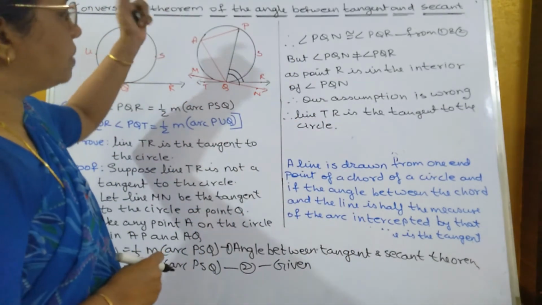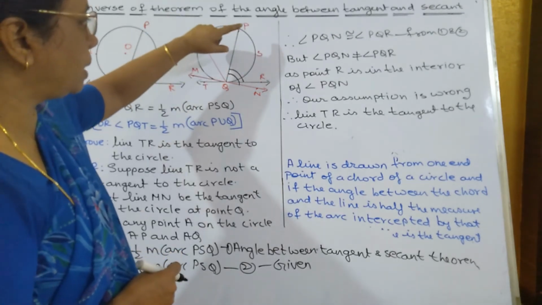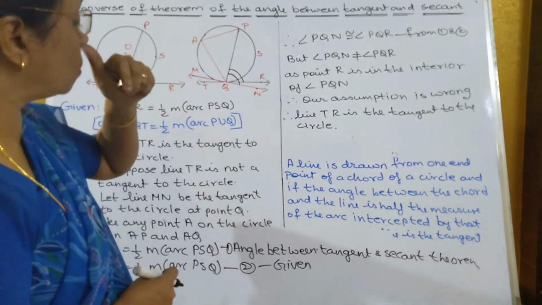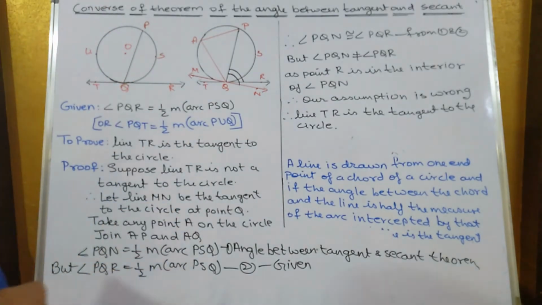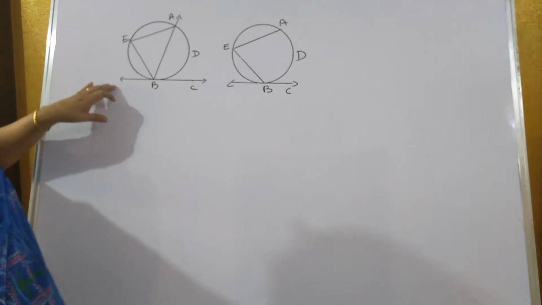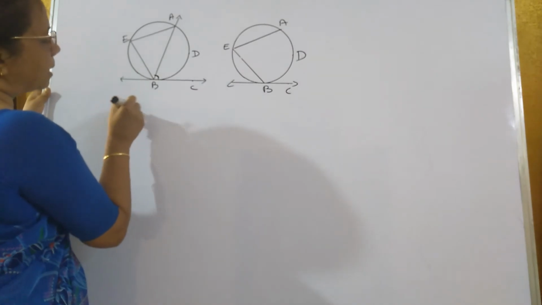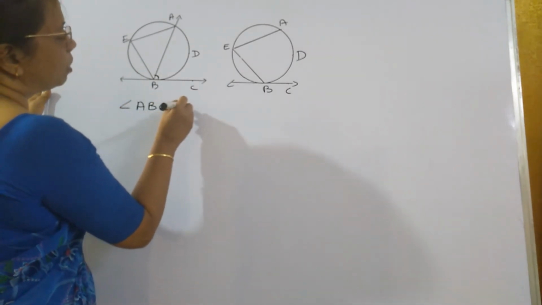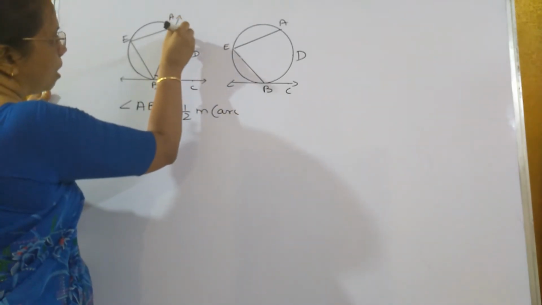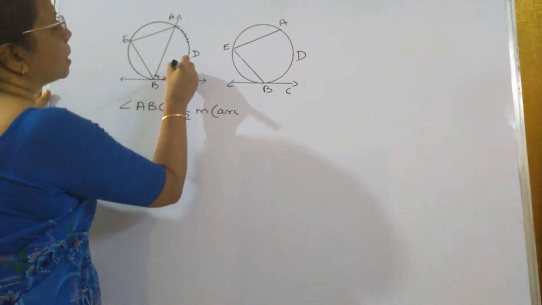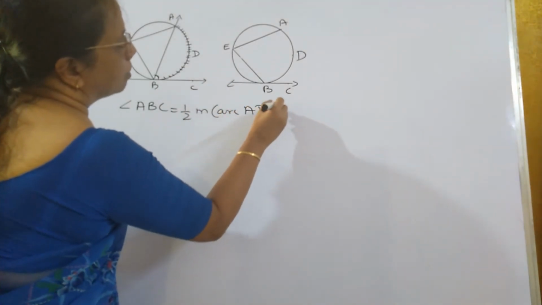Now, previously we had proved that this angle and this angle both are equal. This inscribed angle PAQ and angle PQR should be equal, because they are both intercepted in the same arc PSQ. Now, just now we had proved that if there is a secant and a tangent, then the angle between them, that is angle ABC, will be equal to half of measure arc ADB.